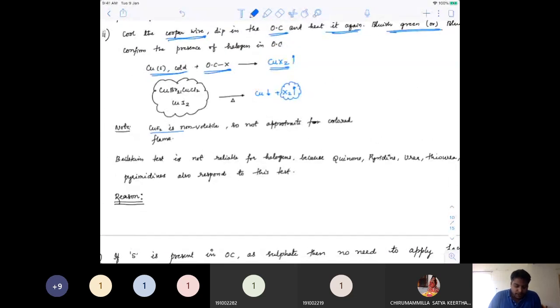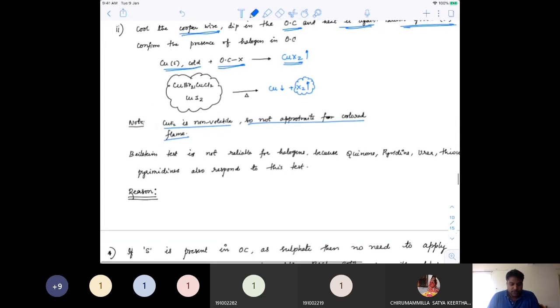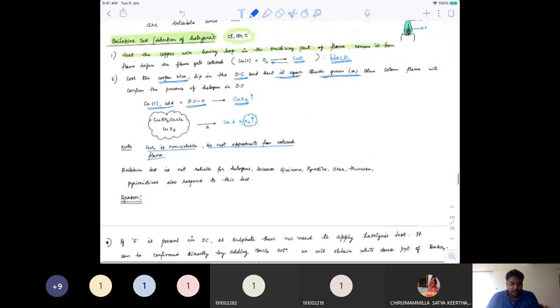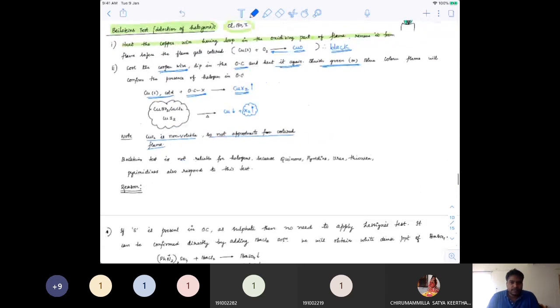Again, CuF2 is non-volatile. So not an appreciable amount of color flame is observed. That is the reason for not checking for fluorine. So that is Beilstein's test. I hope all of you got what exactly this is.